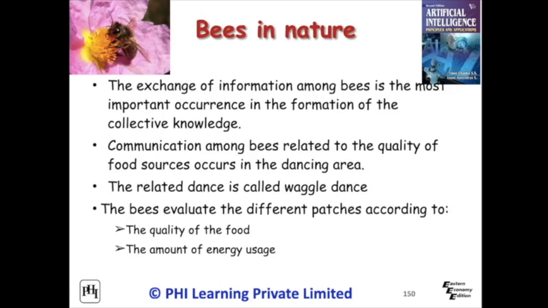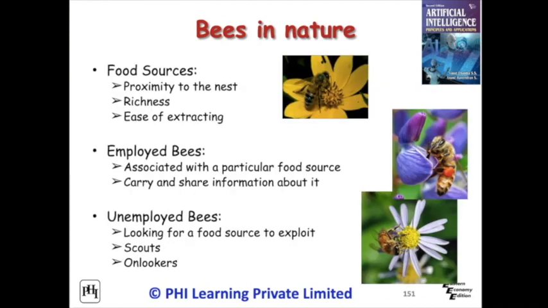Honeybees are social creatures that live in colonies with a queen bee, worker bees and male drones. They forage for food in groups and are also responsible for plant pollination. Honeybees regulate their foraging activity based on colonial demands and environmental conditions. In a bee colony there are employed bees and unemployed bees, scouts and onlookers. The employed bees are associated with a particular food source and carry and share information to other bees. The role of unemployed bees is looking for a food source to exploit.